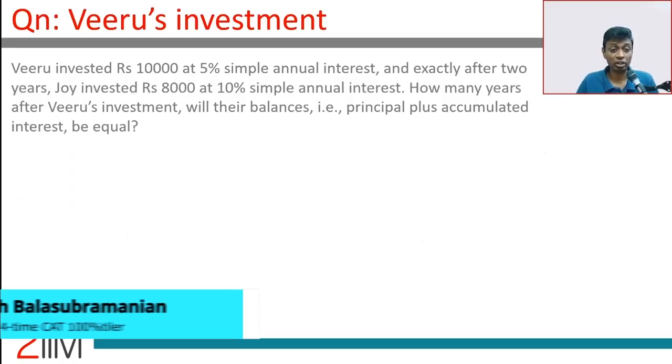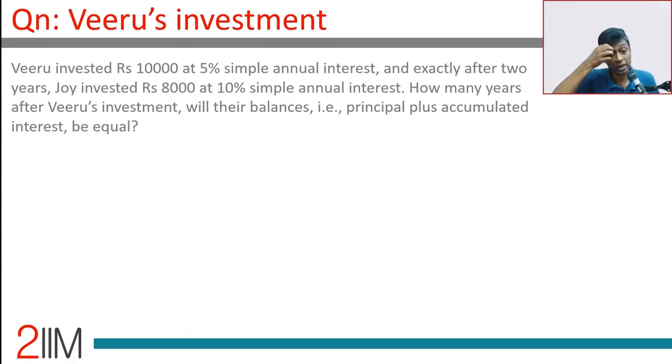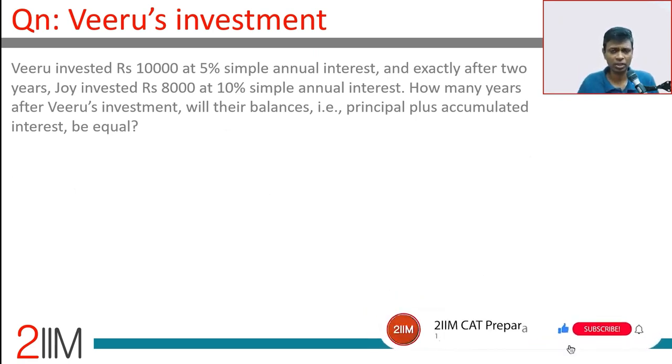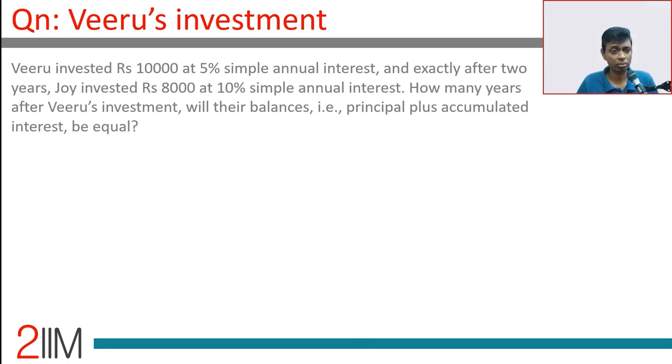Veeru invested 10,000 at 5% simple interest, and after exactly 2 years, Joy invested 8,000 at 10% simple annual interest. How many years after Veeru's investment will their balances, that is principal plus accumulated interest, be equal? Let's assume it will be equal after n years.